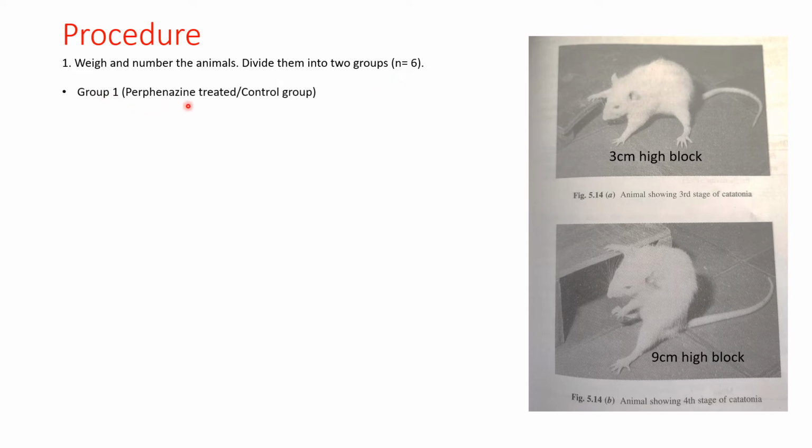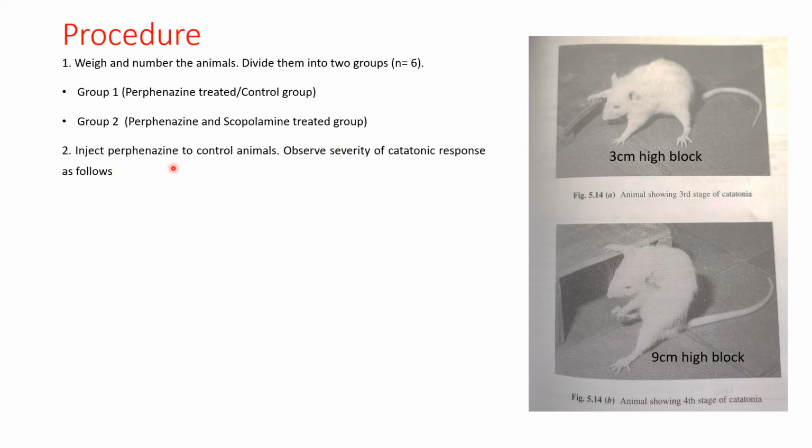Group 1 is the perphenazine-treated group, which is also called the control group, and group 2 is the perphenazine and scopolamine-treated group. Inject perphenazine to the control animals and observe the severity of the catatonic response as follows. So we have to see the severity of the catatonia.